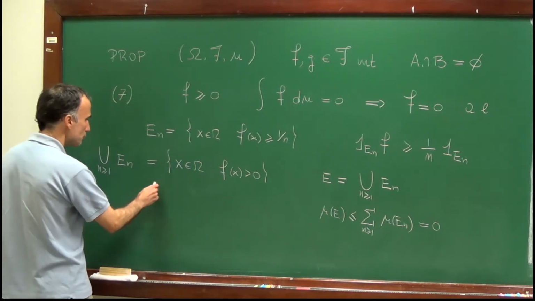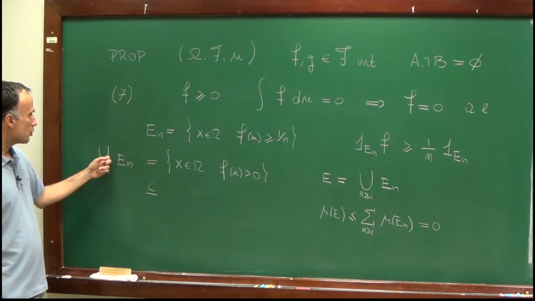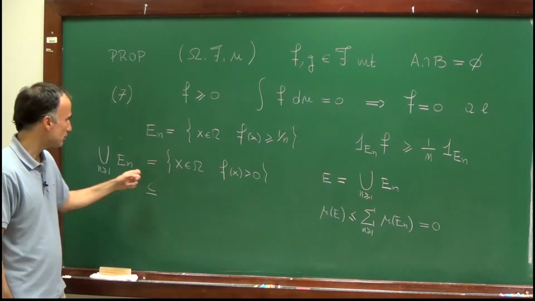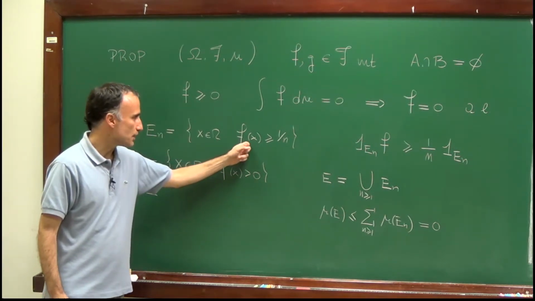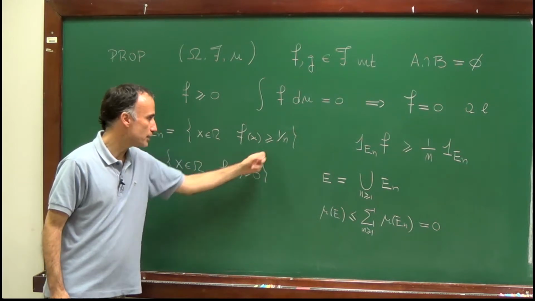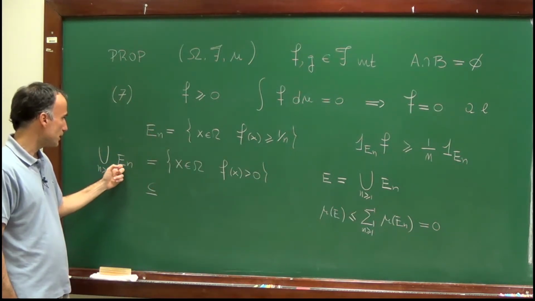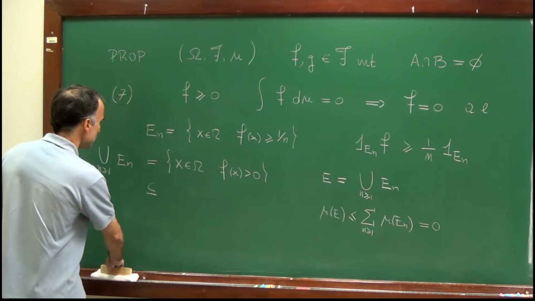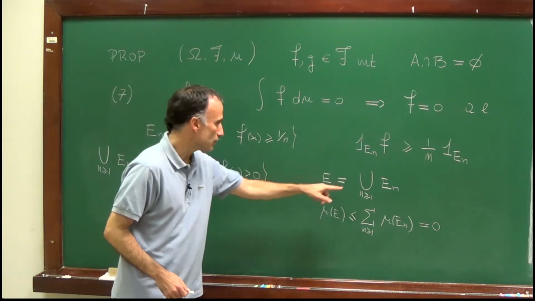Now let's prove the reversed inclusion. We have to show that each set En is contained in that set. Take a point in the set En. This point is such that f(x) is larger than 1 over n, so it's certainly larger than 0, and therefore each En is contained in that set, and therefore the union is contained in that set, and this proves the identity.